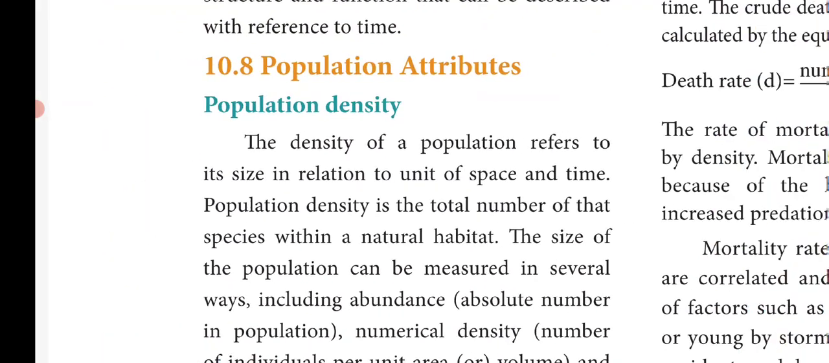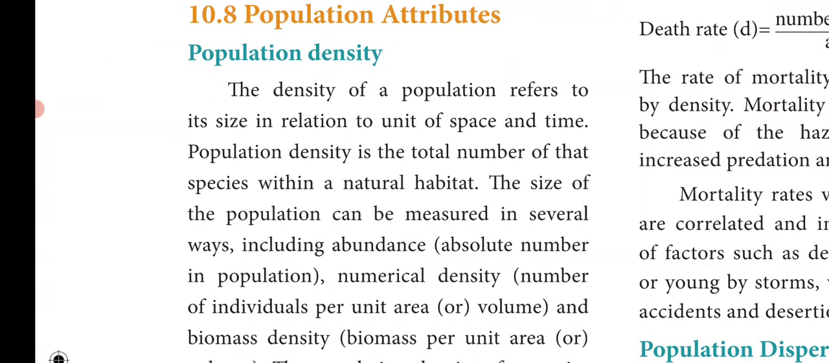First, the population density. What does population density mean? The density of a population refers to its size in relation to a unit of space and time. For example, in a particular area, in a particular period of time, what is the size of the population? That is, the number of organisms which lived in a particular space in a particular period of time. This is called the density of population. And population density is the total number of that species within the natural habitat.